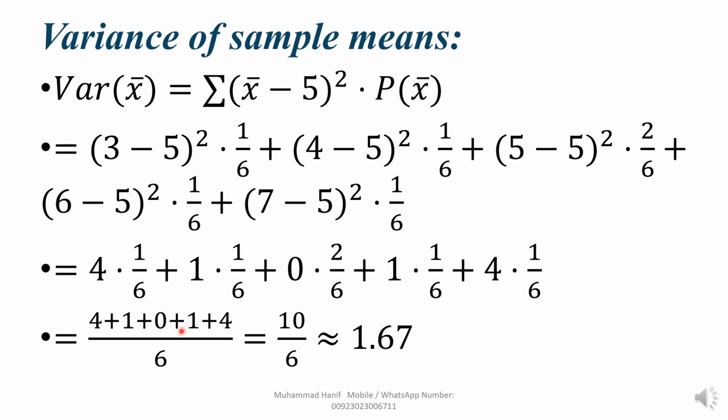Plus sign, you write here. 1 multiplied by 1, you write here. And plus sign. 4 multiplied by 1 is 4. Then we add all numbers: 4 plus 4, 8, 9 and 10. You write 10. Denominator is 6. 10 divided by 6, we get 1.67. This is the variance of sample mean according to this formula.